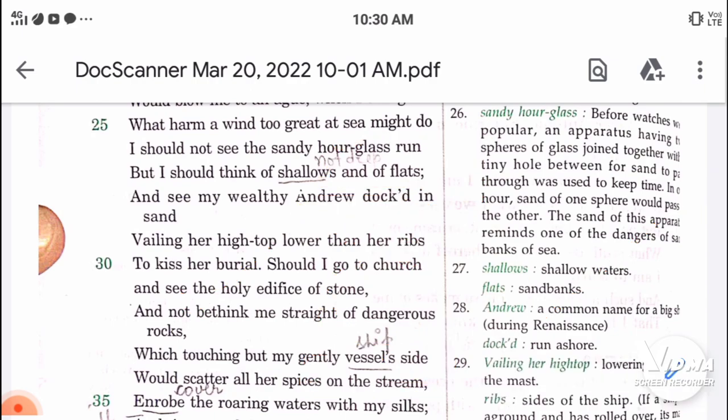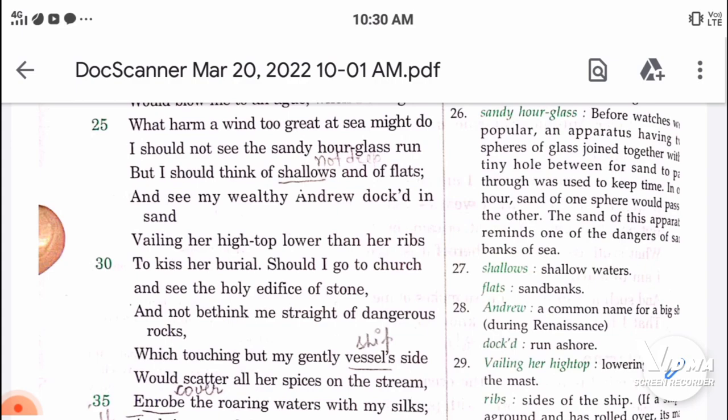So he is saying that every time I look at the sand in an hourglass, I would imagine my ships wrecked on the sandbars. Whenever I see the sand going down in the hourglass, I would imagine my ships wrecked at the shores. Shores are the banks of the sea or the ocean.